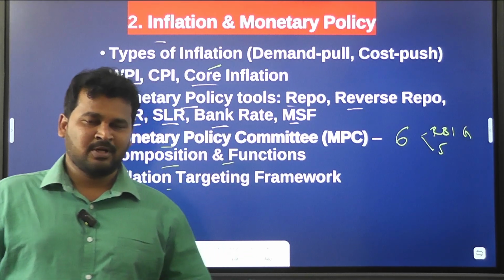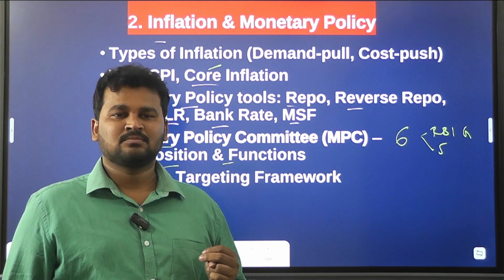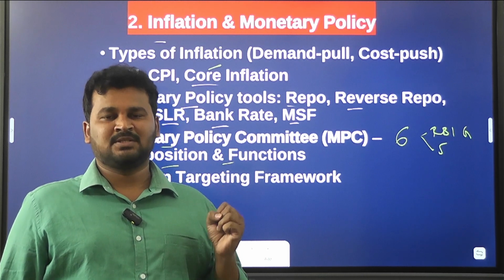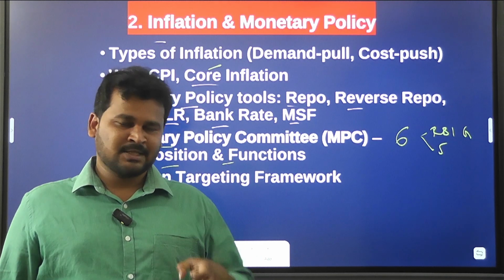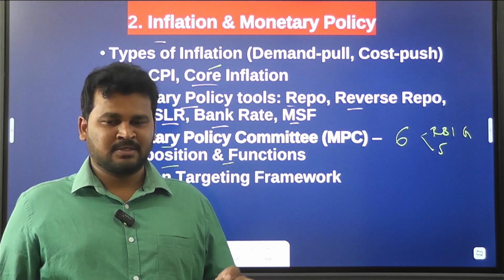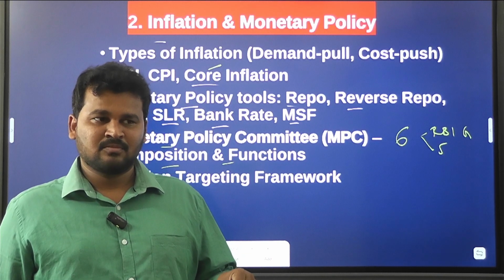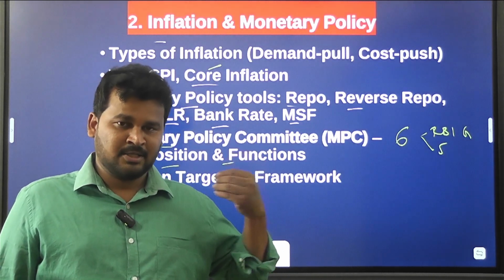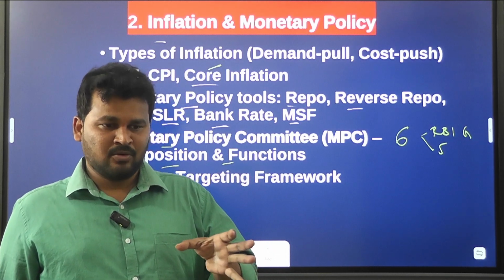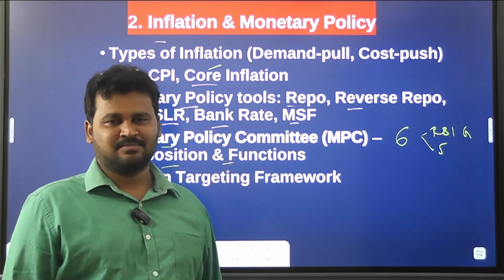Related to inflation, we have 2 measures: one is expansionary measures and the second is contractionary measures. To control inflation, the Reserve Bank of India issues guidelines related to expansionary and contractionary measures.